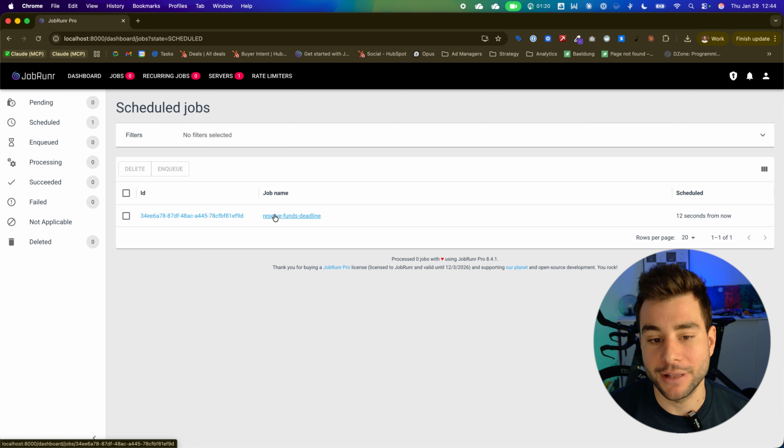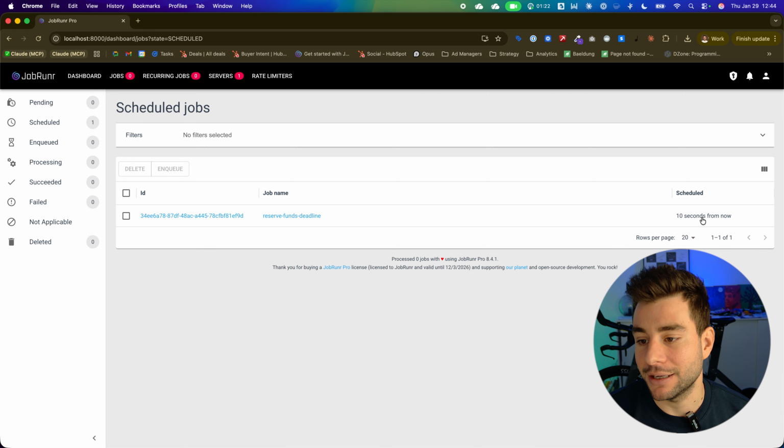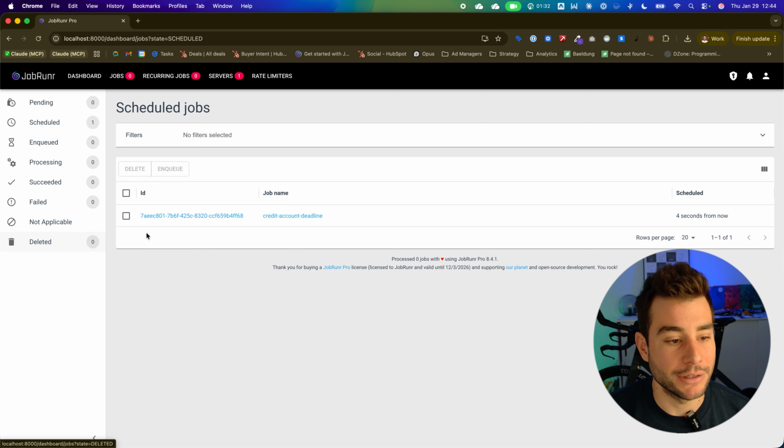The reserve funds deadline has a 15-second deadline in my code. That means if within those 15 seconds the deadline is not cancelled, then the cleanup actions will happen. You see it was already removed. It went here to the deleted state.